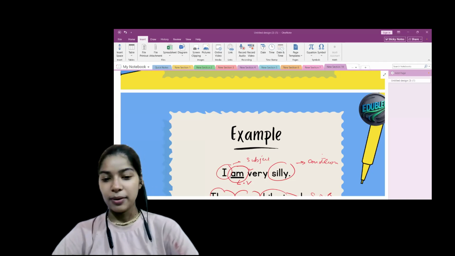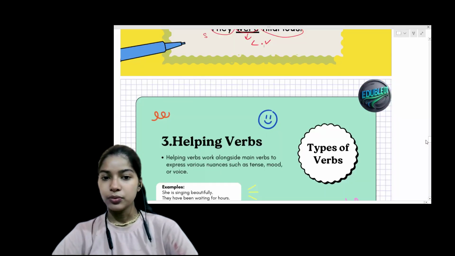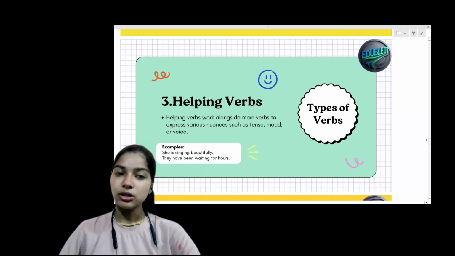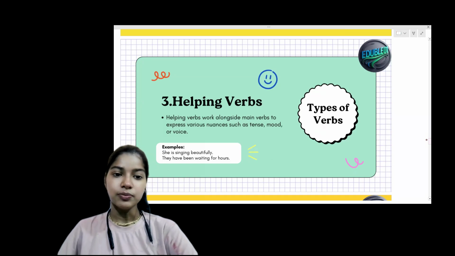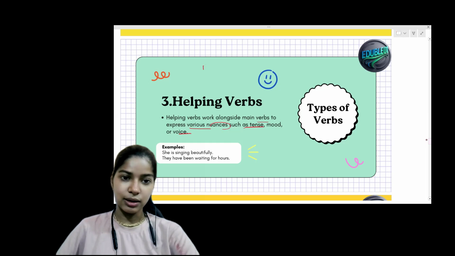Now let's learn more about the helping verbs, which we also call auxiliary verbs. They help the main verb to express various nuances such as tense, mood, or voice. Let's take one example.